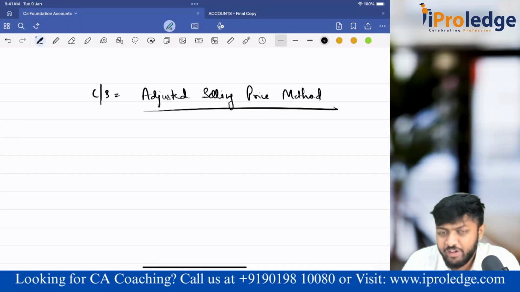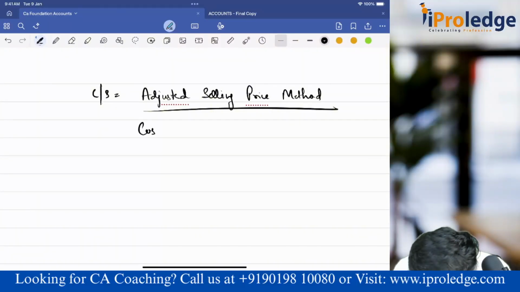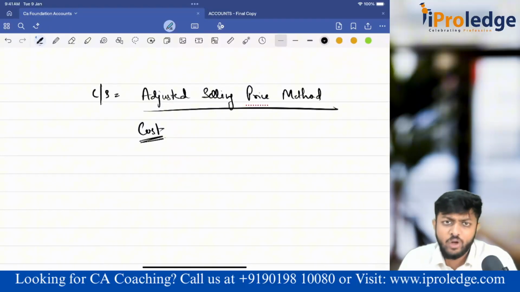See, ultimately what we are trying to find in all the methods, LIFO, FIFO, no matter what, is the cost of the closing stock. In all these methods, all the assumptions we are making are to determine what price I'm supposed to apply for the closing units. To determine that, we have different assumptions, FIFO, LIFO, correct?